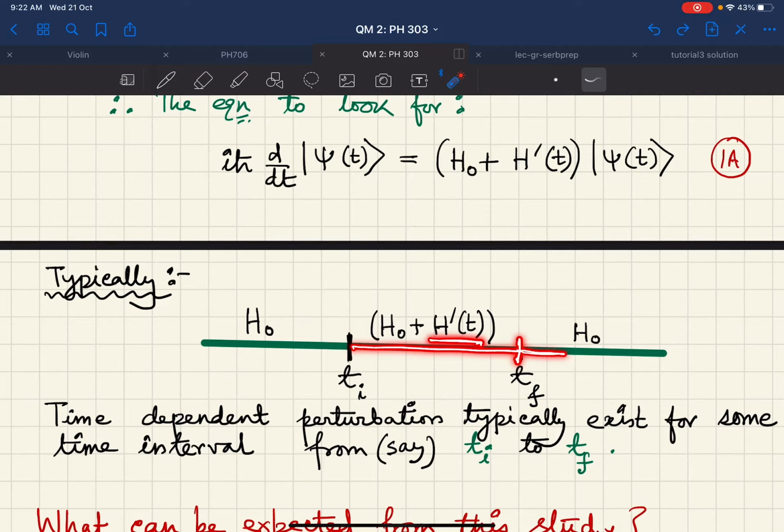Therefore, after t_f, my system again goes back to a system which can be described by the Hamiltonian H naught, the initial Hamiltonian with which I started my problem. So the time dependent perturbation typically exists for some time interval. In this particular case, the perturbation remained from time t_i to t_f.